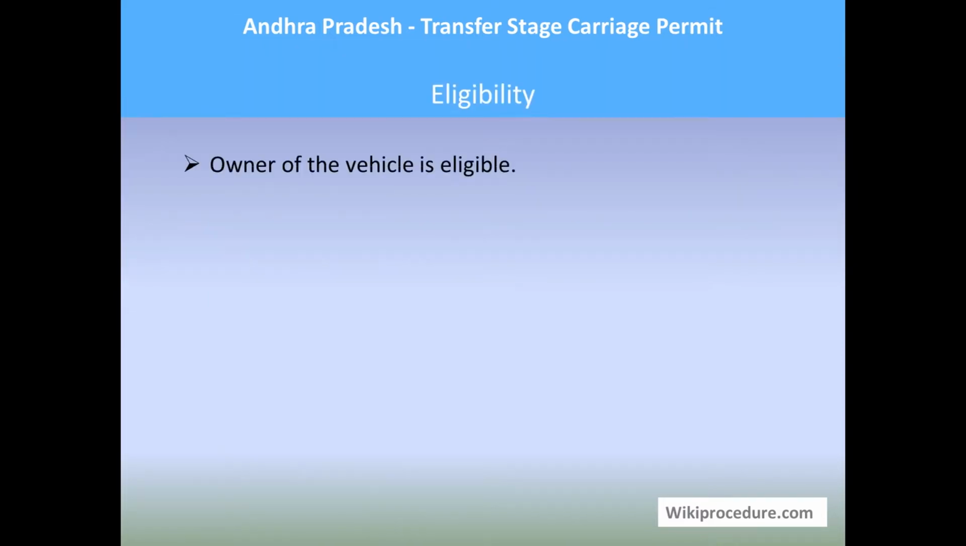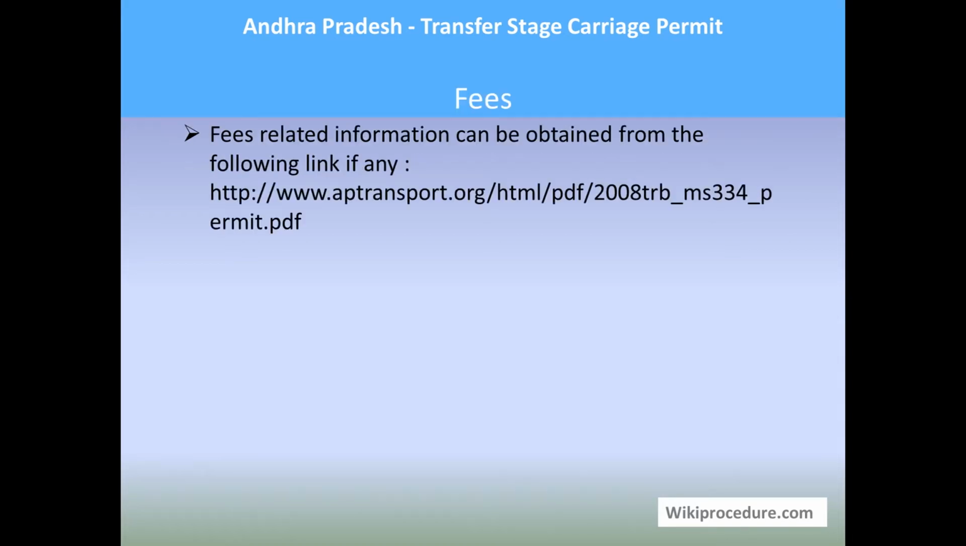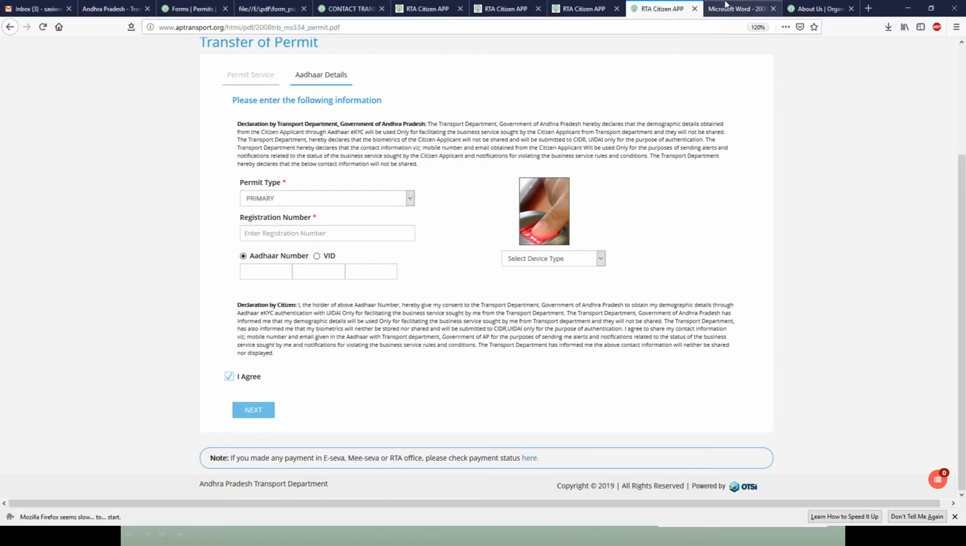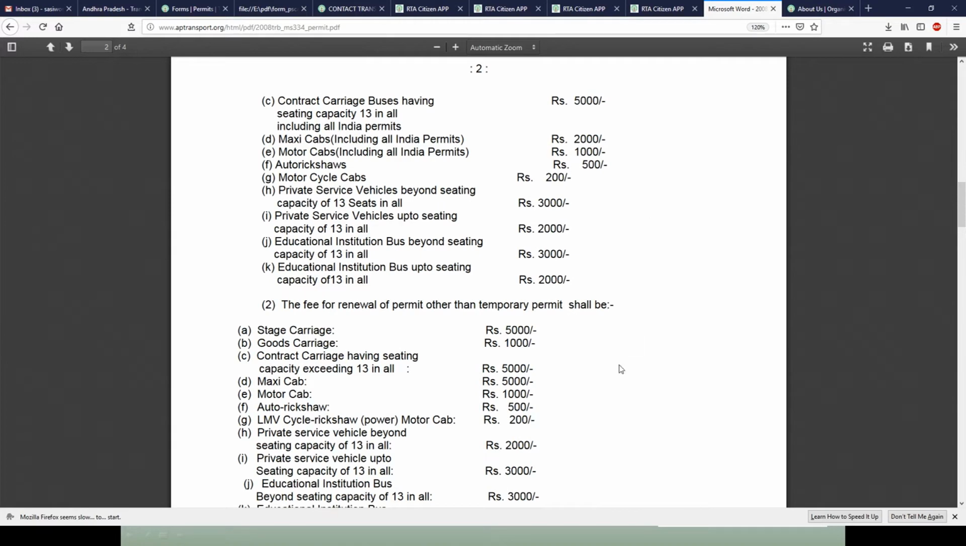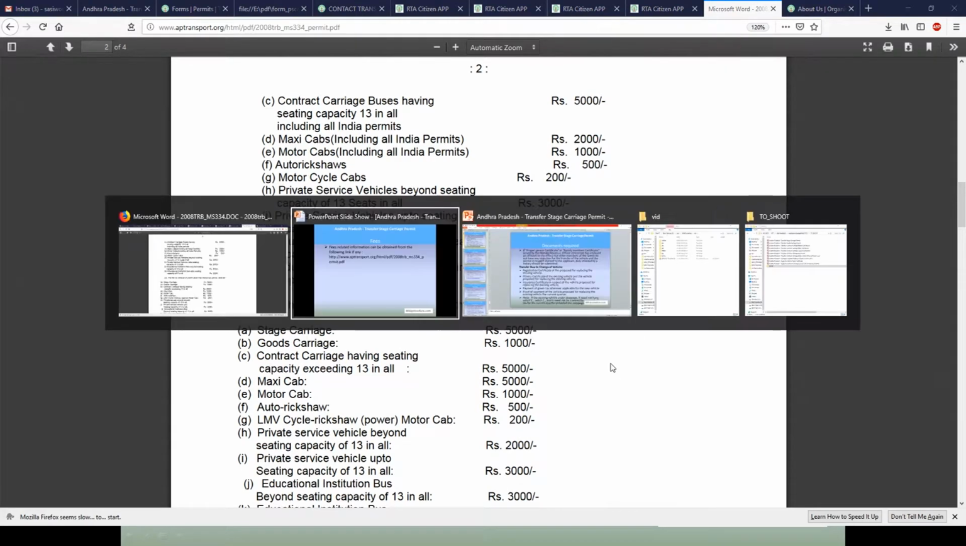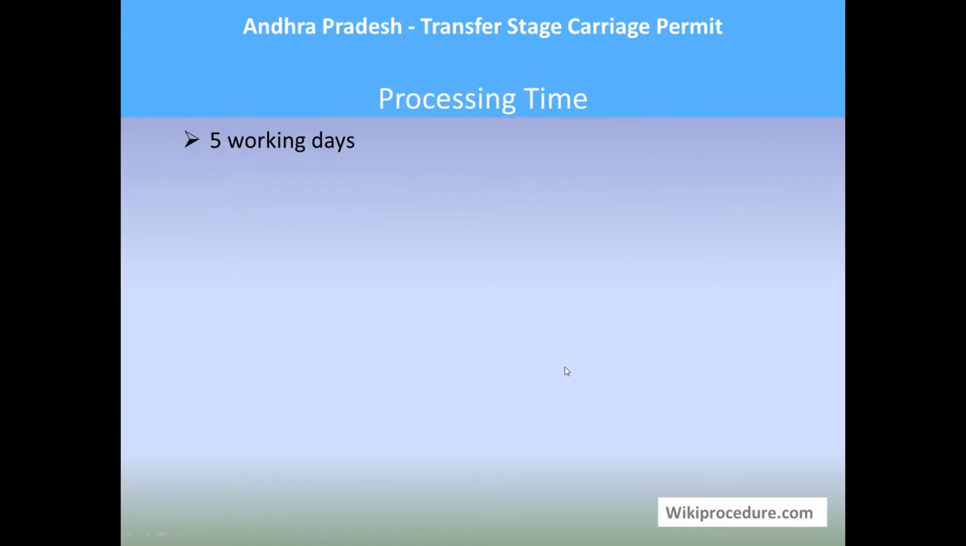Eligibility: the owner of the vehicle is eligible for this procedure. A legal heir is eligible for this procedure. Validity: transfer of permit will not affect the validity of the permit. Fees: the link provided below will give you a PDF which has different kinds of services and the charges being collected as fees. Make a note of the amount which you need to pay at the RTO office, which will help you to be better prepared. Processing time: 5 working days are required for this procedure.